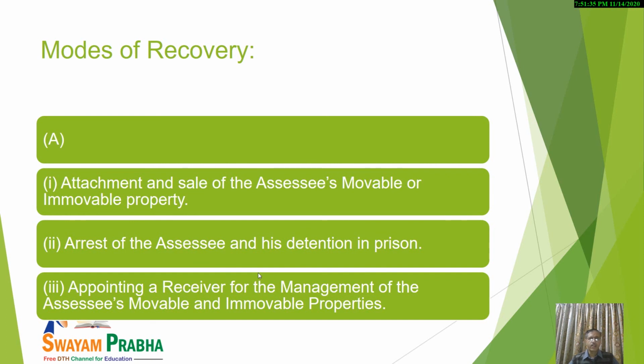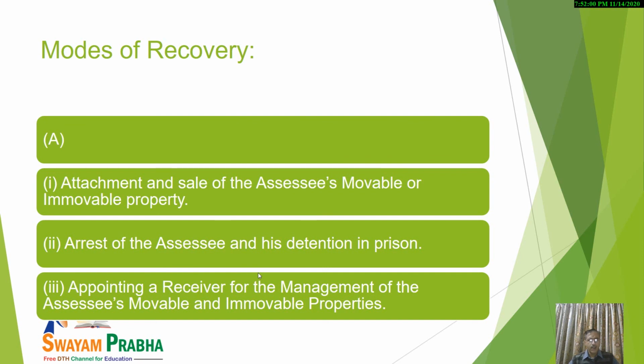The second mode is arrest of the assessee and his detention in prison. The assessee may be arrested and detained in prison, and he is required to pay the amount. In this way also the money may be recovered.